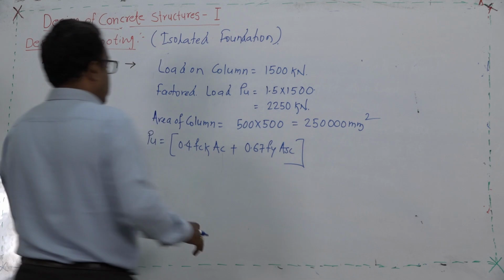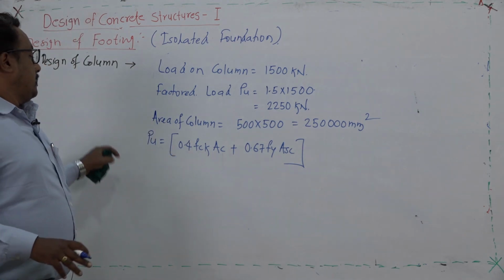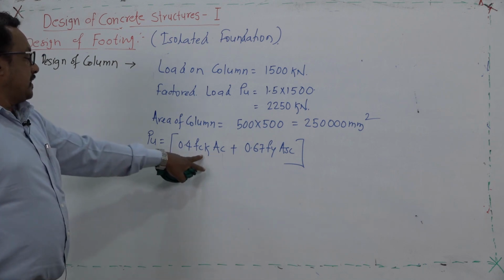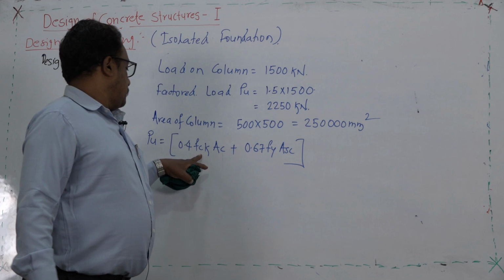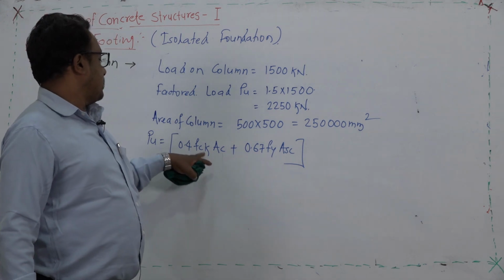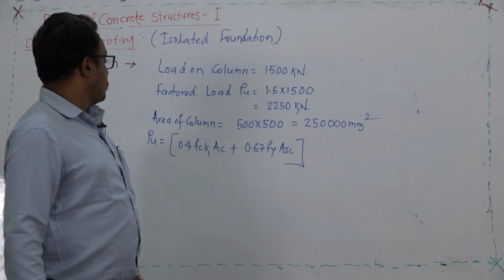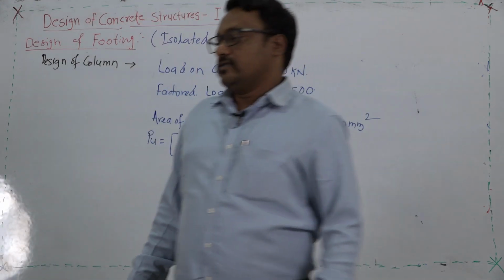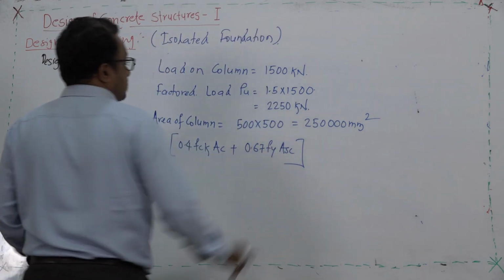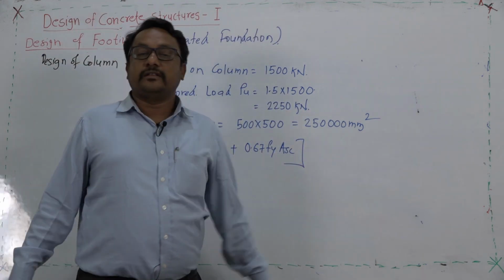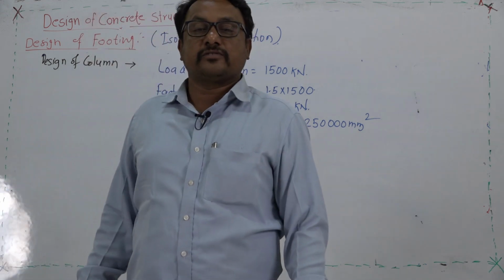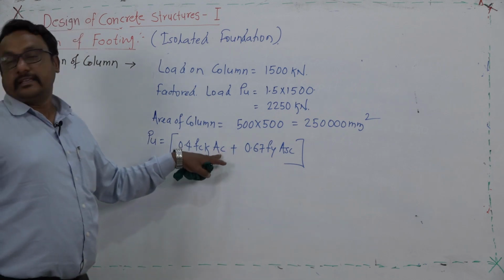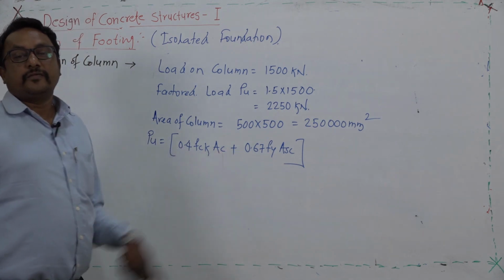Let us try to understand what variables or data are required. fck is the characteristic strength of concrete, so for M20 it is 20 megapascal. fy is the grade of steel, so obviously it is 415. Asc is nothing but the requirement of vertical reinforcement, also called main steel, the area of main steel, and Ac is the area of concrete.